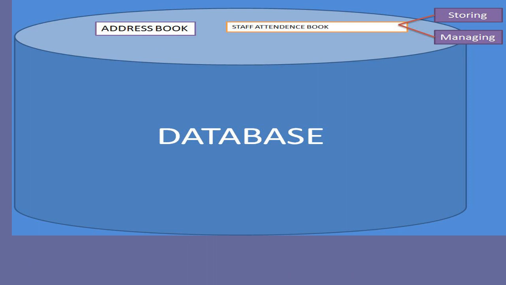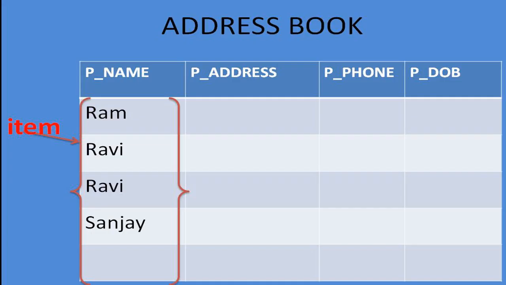To understand a database in very simple language, let's look at the example of your address book. What do you store in the address book? You may have people's name, people's address, people's phone number, and maybe even people's birthdays. There is a common element here, that is people. In this example, each person is considered as an item.